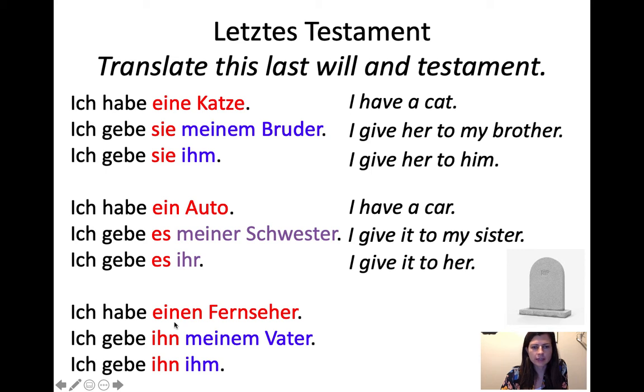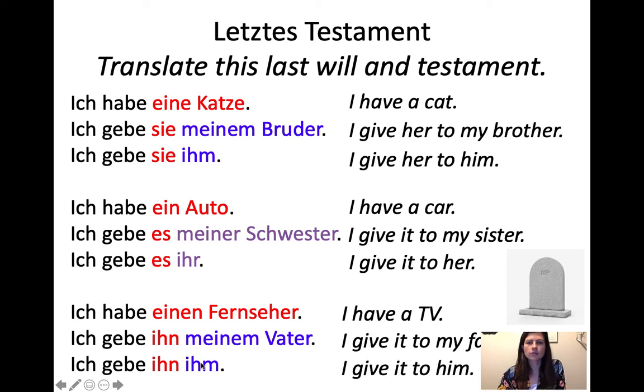"Ich habe einen Fernseher," masculine accusative, einen Fernseher. "Ich gebe ihn meinem Vater." I give it to my father. It kind of looks like I give him to my father, but it's just the TV set. It's an object, and it is not a living being. It has grammatical gender, but it doesn't have real gender. So it is just "it" in the translation. "Ich gebe ihn ihm." I give it to him.